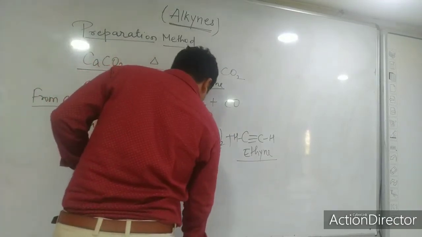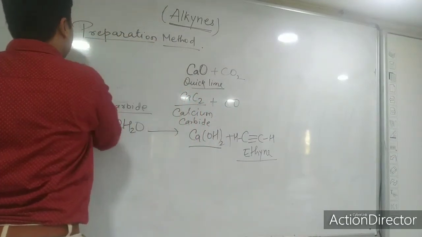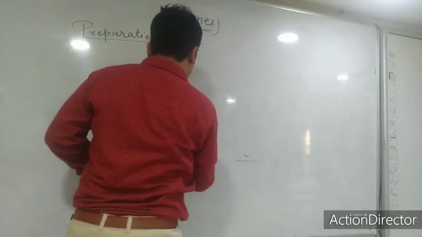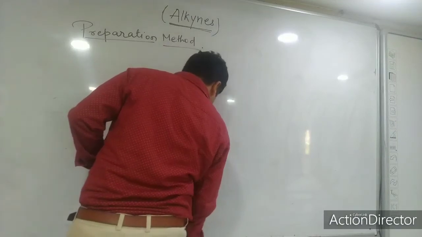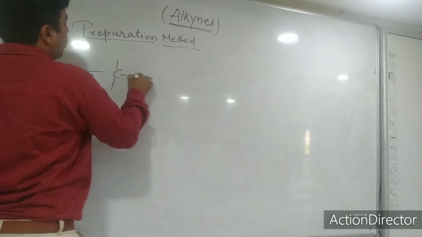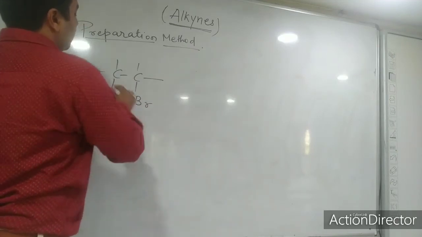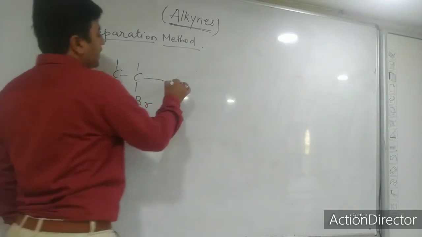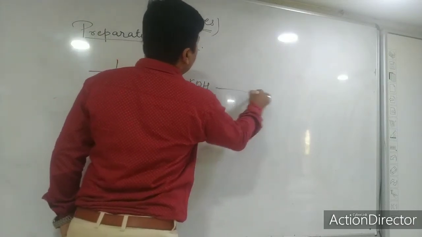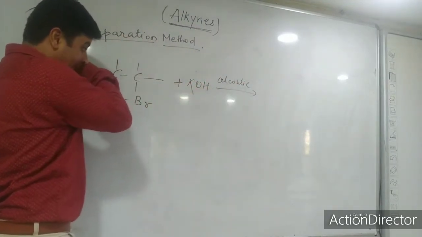Now second is from vicinal dihalides. You must know what vicinal dihalides are. I hope all of you remember, in alkenes we have heard this word, vicinal dihalides. Just suppose 1,2-dibromoethane. Have you heard this word? This is called vicinal dihalide. So when this is treated with alcoholic KOH, remember alcoholic KOH, what will happen?